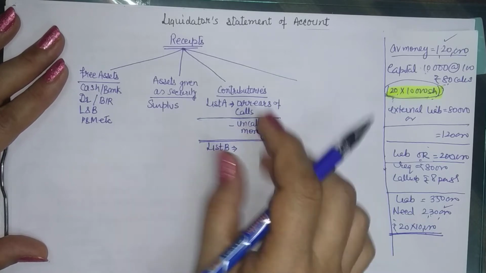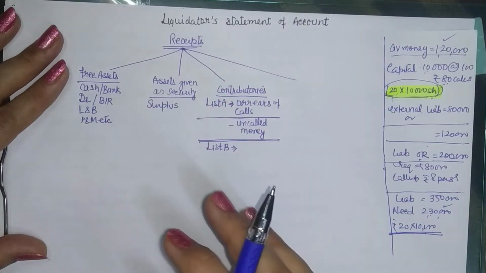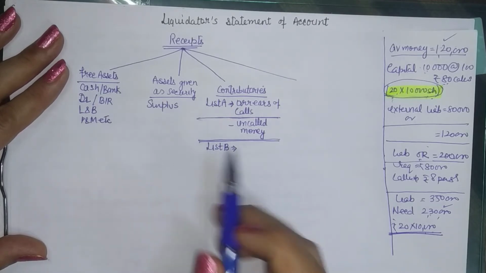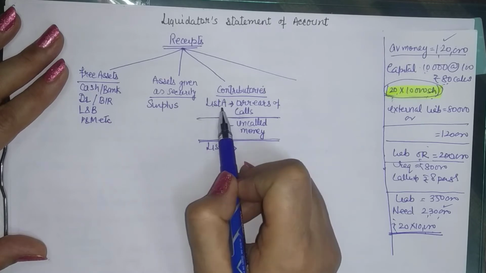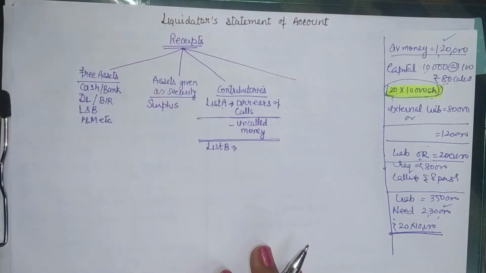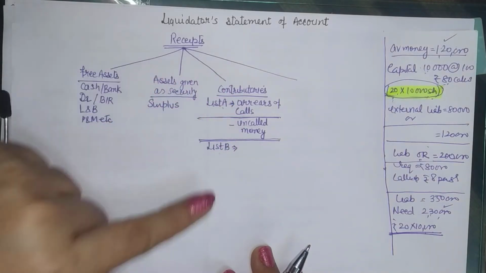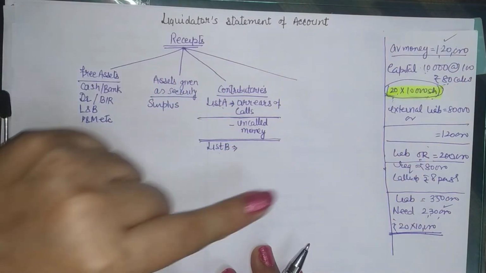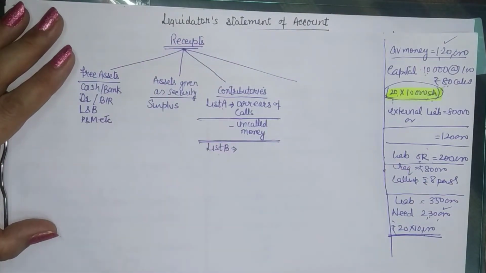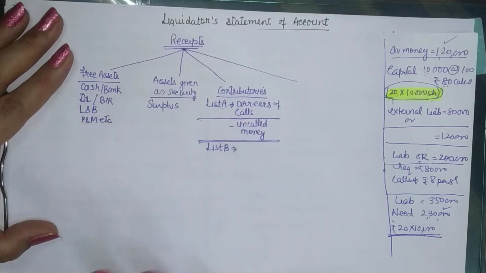So you may wonder how can they be called? This is the law, so as per rule they can be called, but there is a restriction. The restriction is that they can be called up to pay the amount only when the contributories of list A haven't been able to pay the money. That means if someone from list A has become bankrupt or he cannot pay his amount of arrears or called up money, then list B contributories can be asked to pay for the same. So it is not an umbrella term that they will be asked to pay the remaining balance. They will be asked to pay the amount only when the original shareholders are not able to pay the amount.